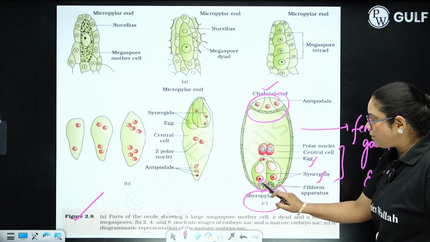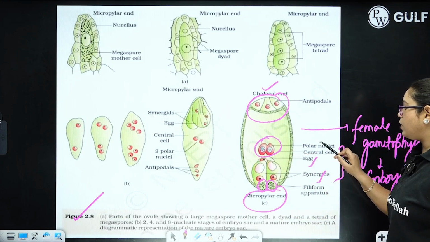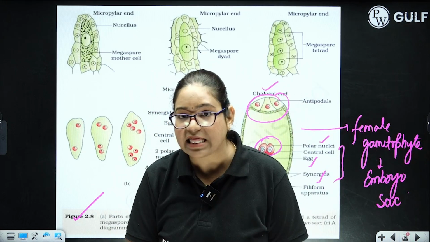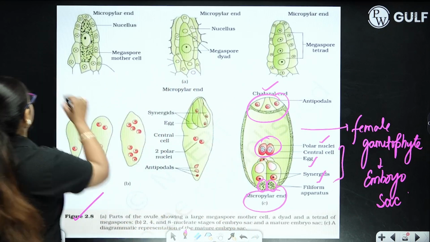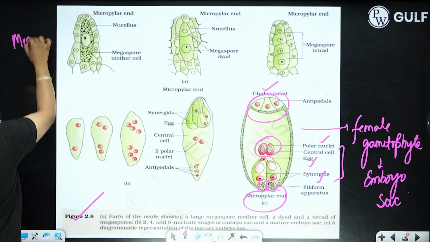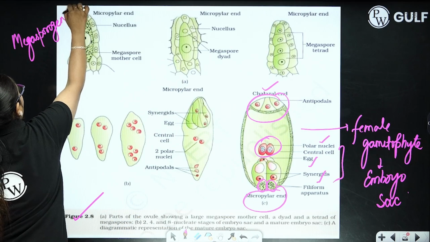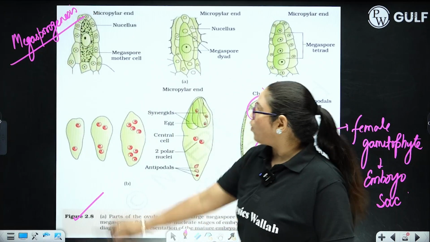Synergids are surrounded by the filiform apparatus. At the center, polar nuclei are present. So the center cell is called the central cell that contains two polar nuclei. So this is the process of megasporogenesis. You have to draw this diagram when a question comes from megasporogenesis.